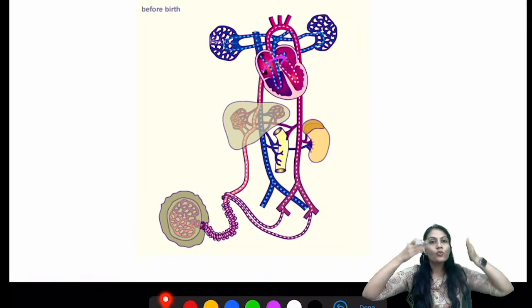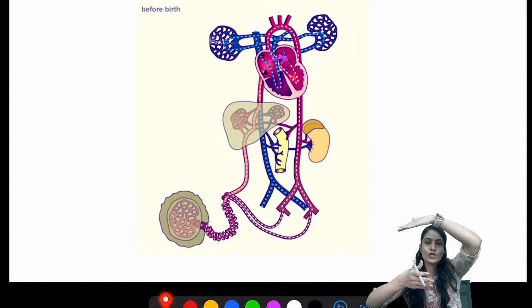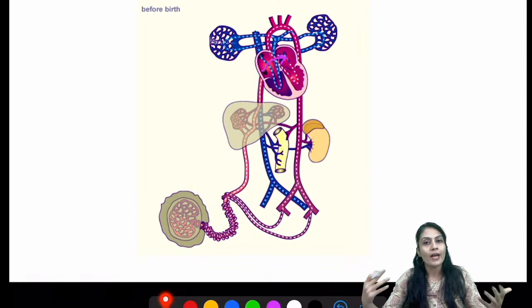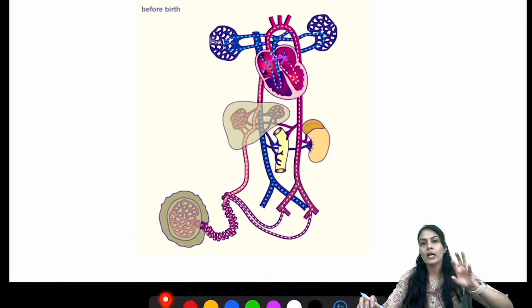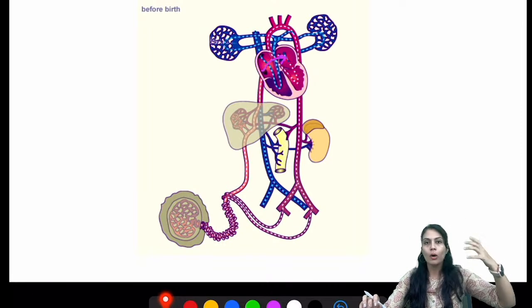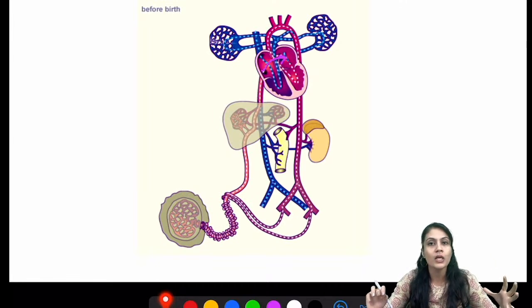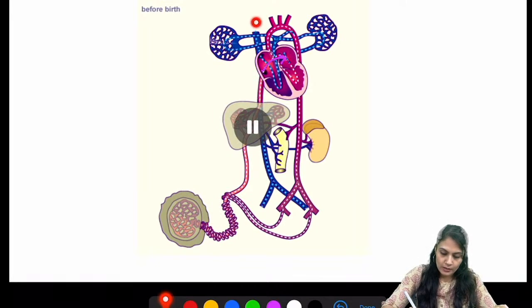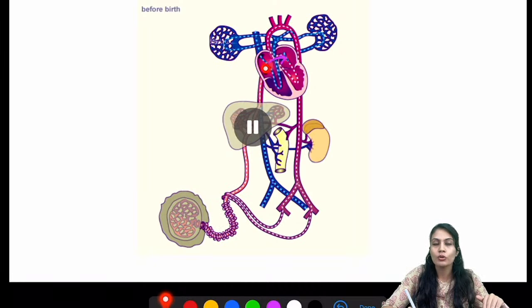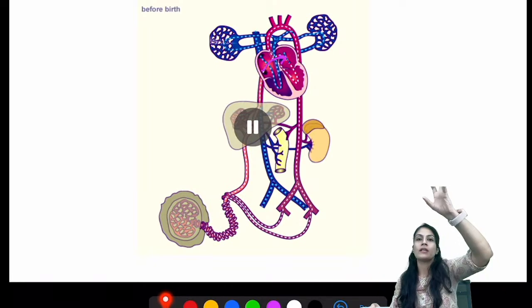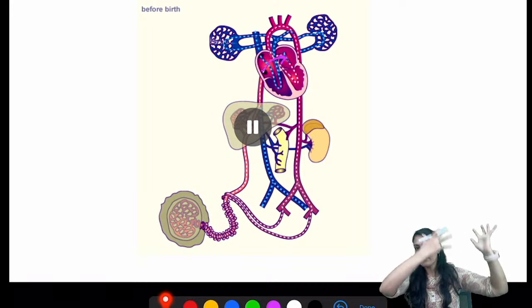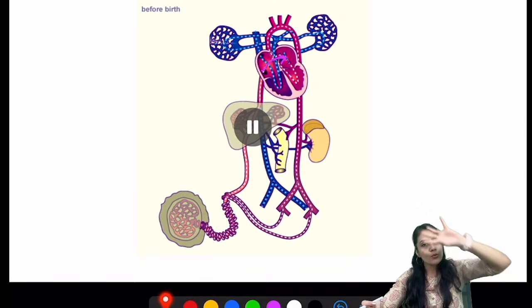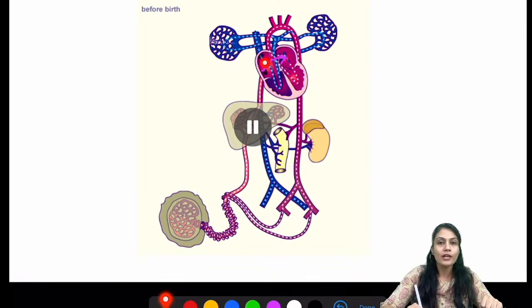So the blood goes there, and after the exchange of the gases, it will come back also. From where is it going to come back? We always know that the blood is going to come through the superior vena cava, whatever upper portion we are talking about, or the portion in the head region of the fetus. So you can see over here, this is the superior vena cava, right? And from the superior vena cava, it is draining into the right atrium. In the inferior vena cava, the blood is coming from the ductus venosus, right? And from the superior vena cava, that means from the head region, whatever deoxygenated blood is there, it is going to come from the superior vena cava into the right atrium.